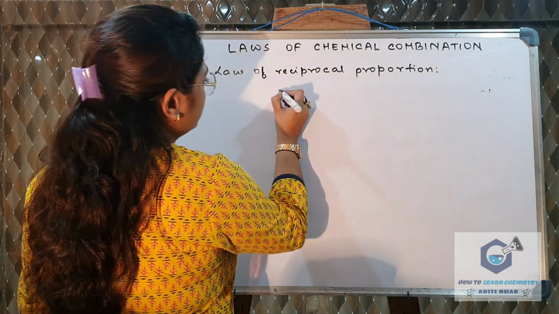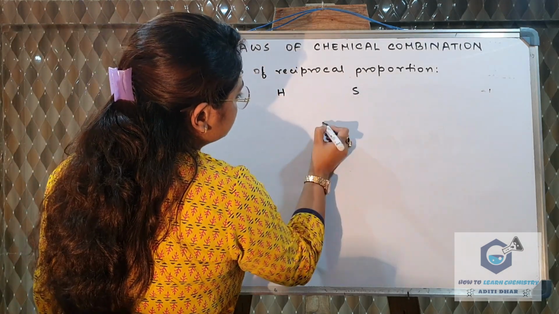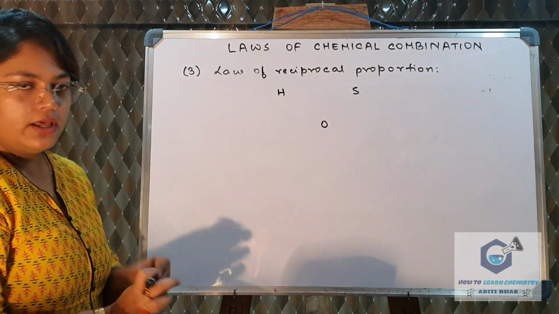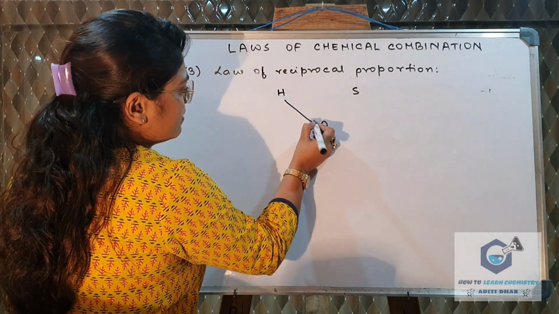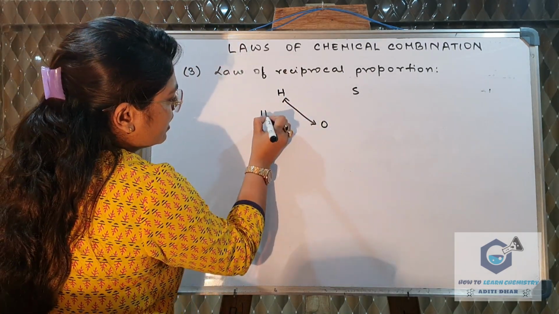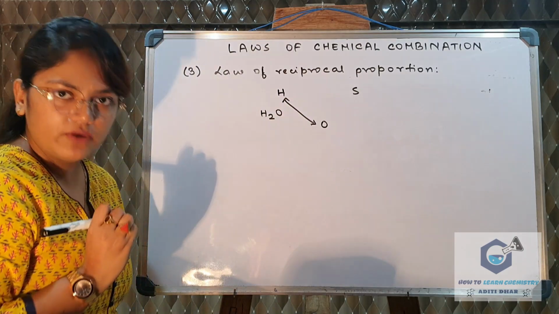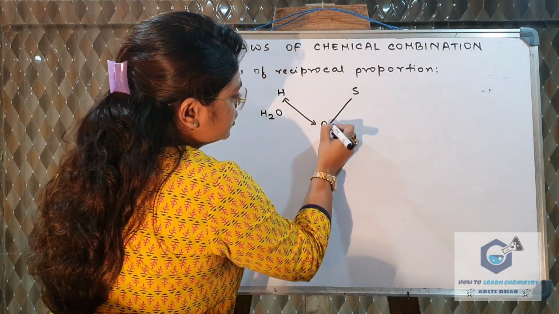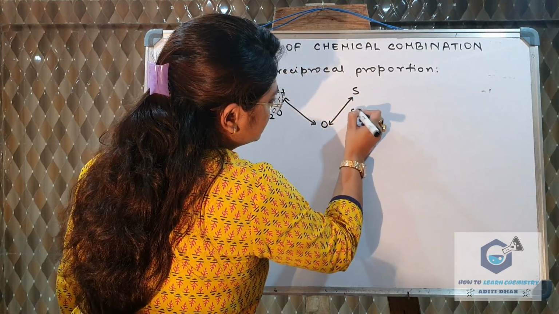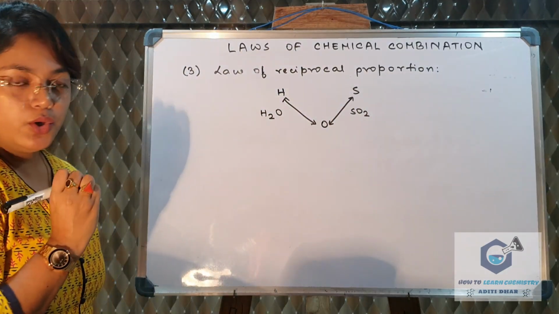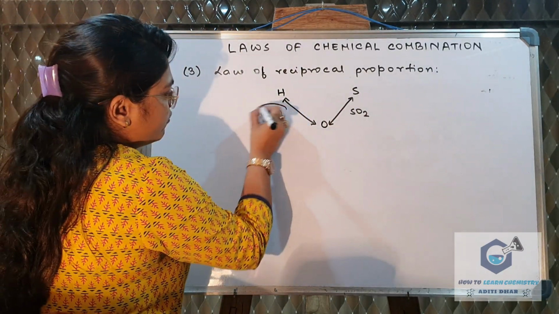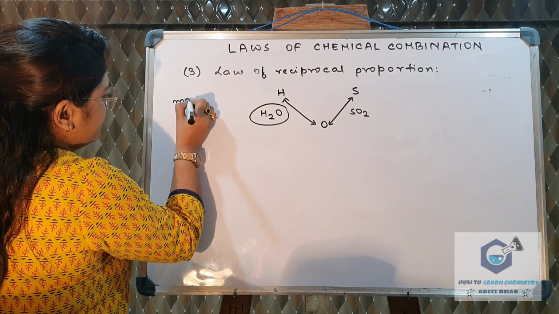Suppose we are taking the three elements hydrogen, sulfur and oxygen. Now we know hydrogen combines with oxygen to form a compound, that is H2O, right? Sulfur combines with oxygen to form a compound, suppose it is SO2. So in water, what is the mass of oxygen?